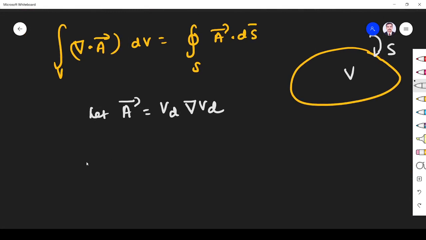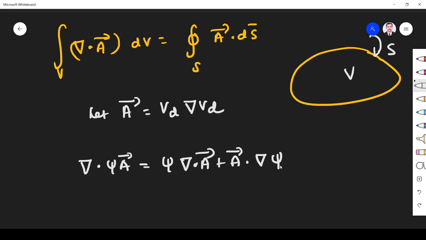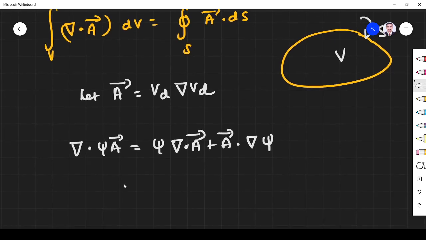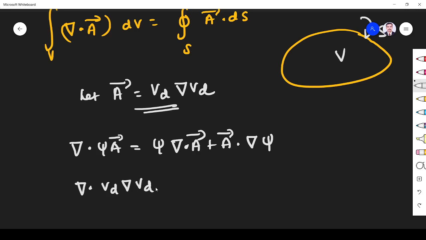We have one vector identity: del dot psi A is equal to psi into del dot A plus A dot del psi. This is our vector identity. Let us find del dot A, which is what I want to use. So del dot A vector is del dot of VD del VD.